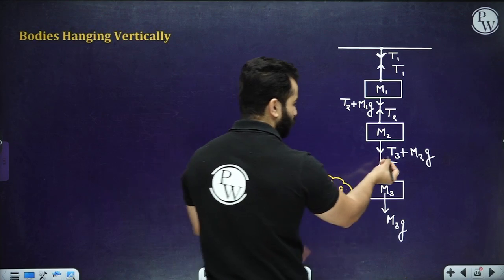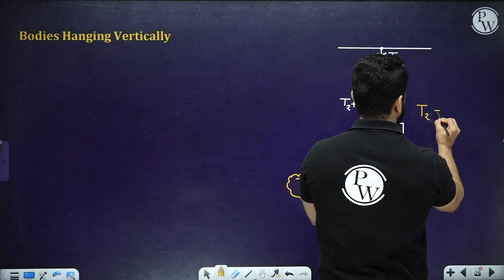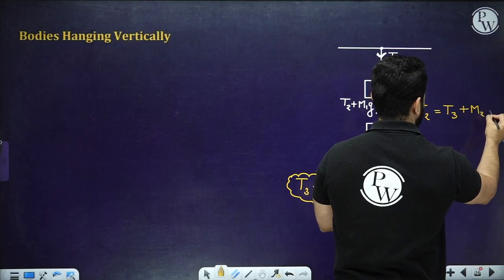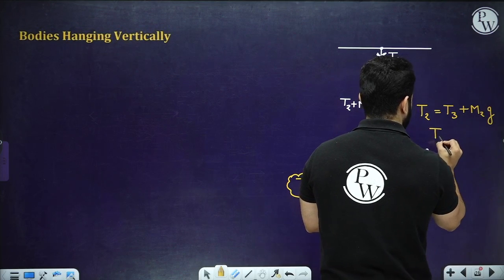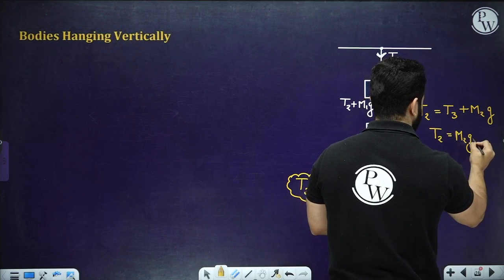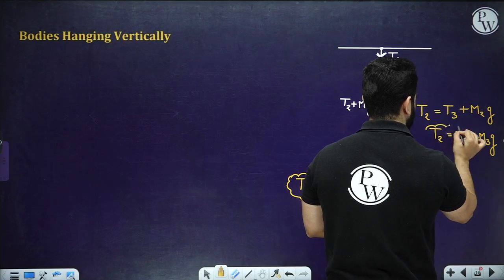So, now you can substitute T3 over here. So, that means T2 will be equals to T3 plus M2G. So, T2 will be equals to M2G plus M3G. Now I think you got the drill.